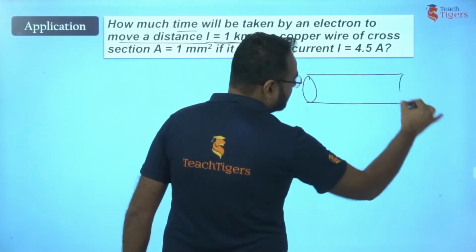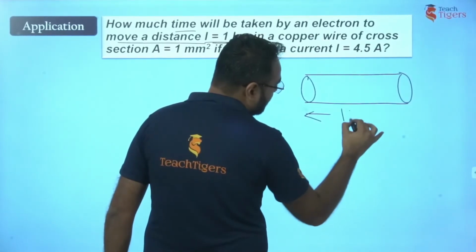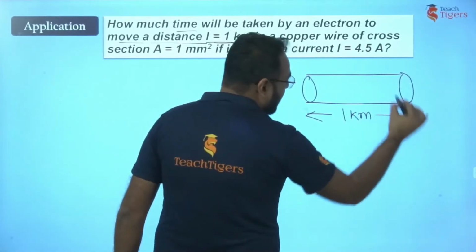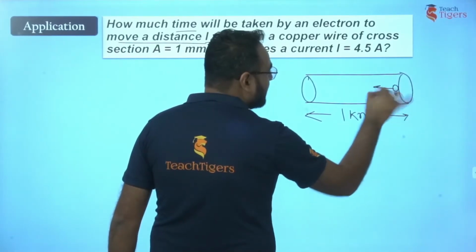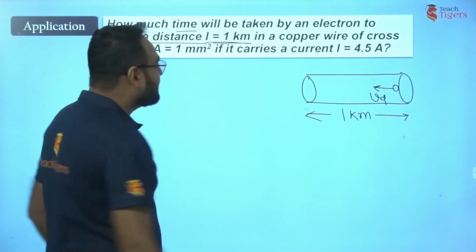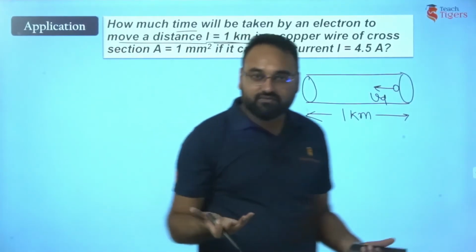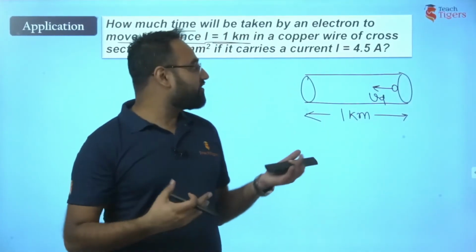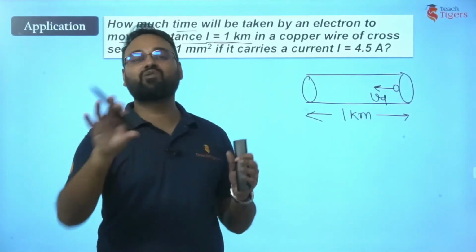Say this is the conductor, and say this conductor is 1 kilometer long, and here is the electron. We know the electron moves with what speed? Vd. This is the thing which we have to assume, because they are not going to tell you that electrons are moving with drift velocity.